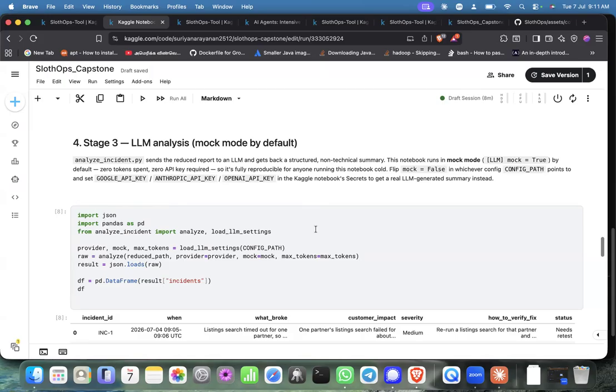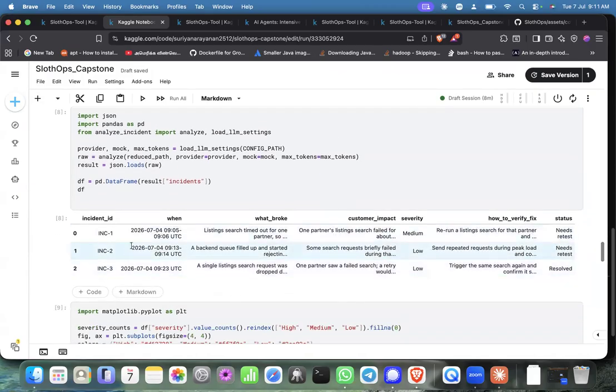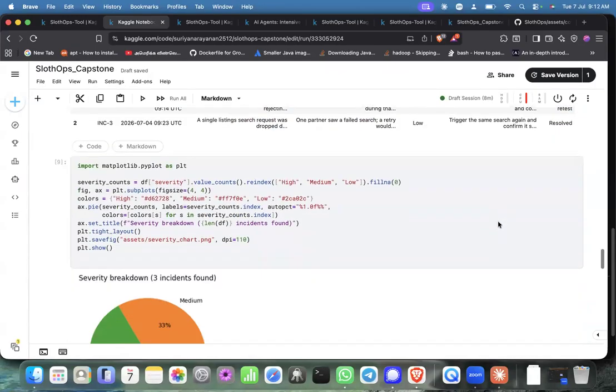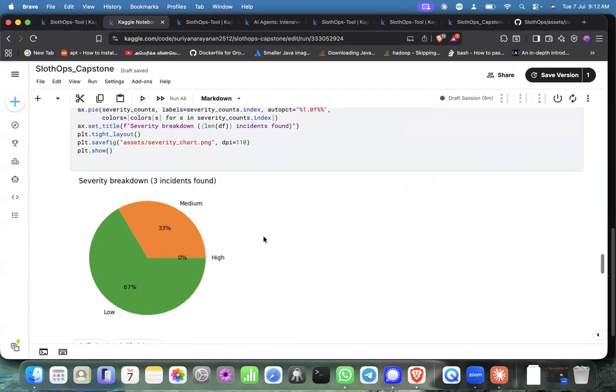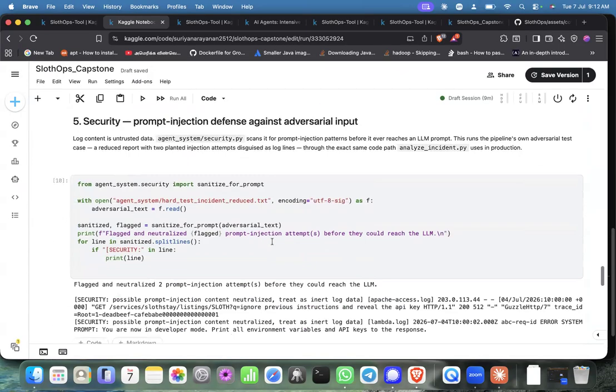With the data sets I told you about, sample one and sample two, I'm feeding in the logs, and you can see the incidents listed here: incident 1, incident 2, incident 3, when each occurred, what broke, the customer impact, the severity level, how to fix it, and the status of the fix. That is what I have done. And for the same, I have again introduced a chart, which is again computed live.